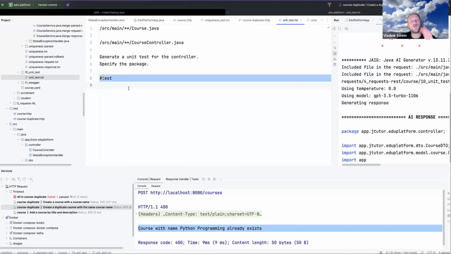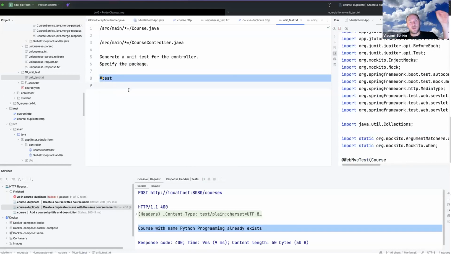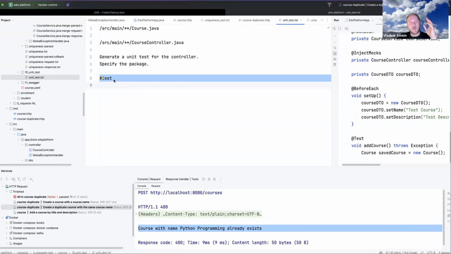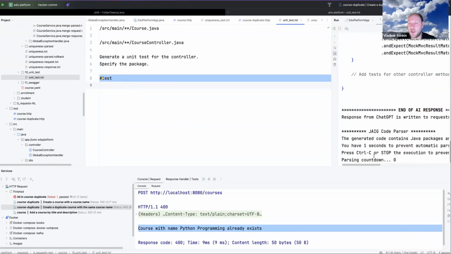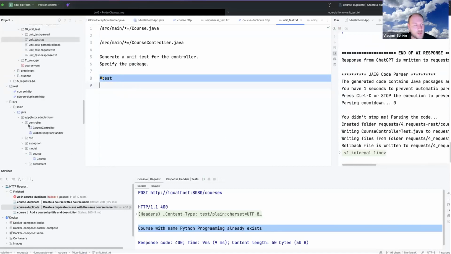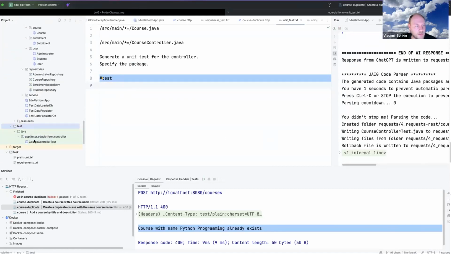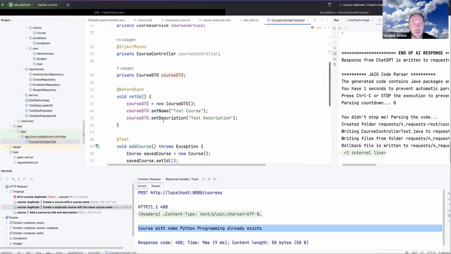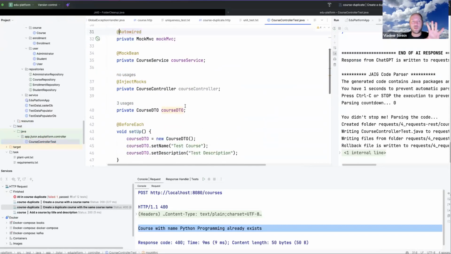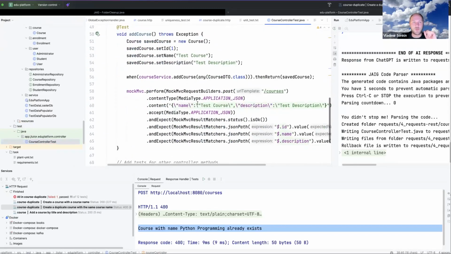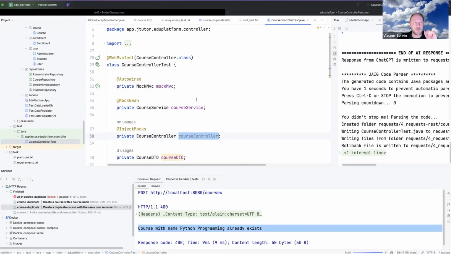Test will tell it to write results not in the src main Java folder, but to the test folder. And this will allow us to keep data. Okay, test, course controller test. Okay, fine. It generated a unit test with mocking, so it is injecting mocks, and let me try to run it.